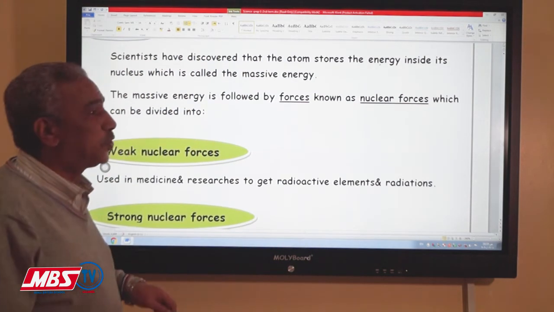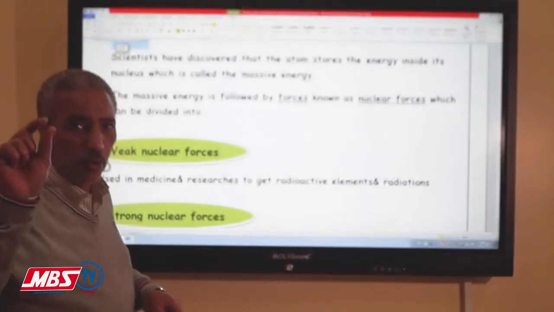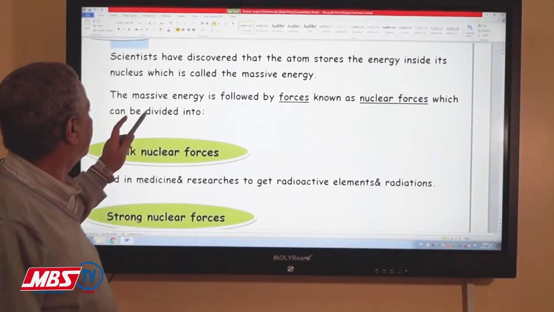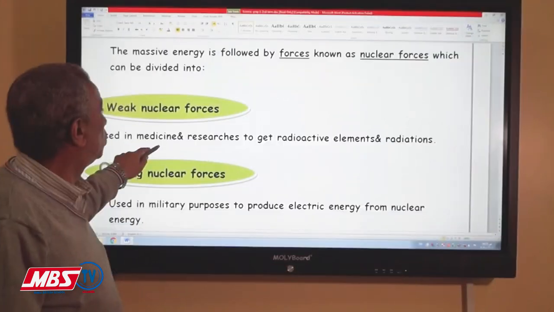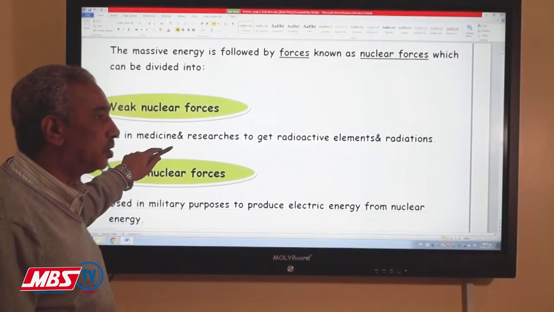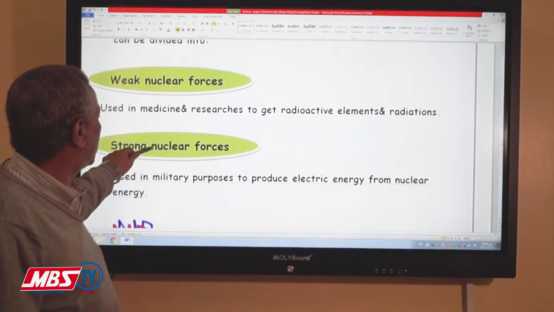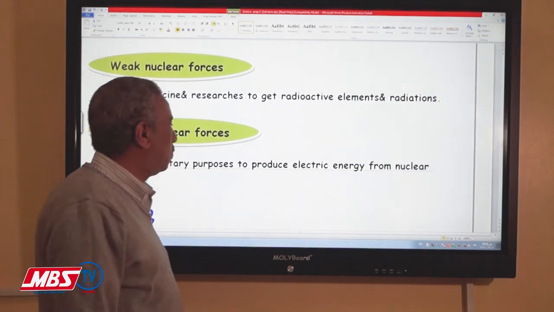Then this force we will take in small amount. We have 2 different types of the nuclear force. One of them is the weak nuclear force. The second one is the strong nuclear force.